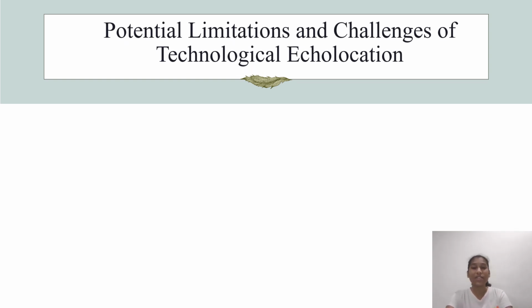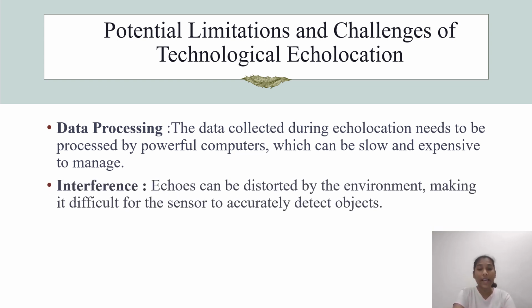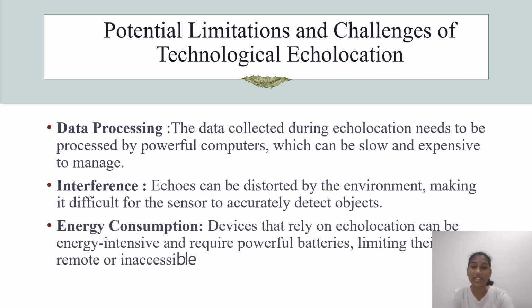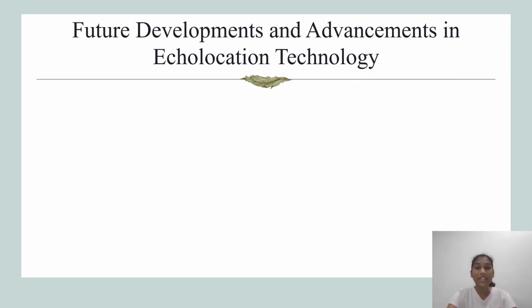Potential limitations and challenges of technological echolocation. Data processing. The data collected during echolocation needs to be processed by powerful computers, which can be slow and expensive to manage. Next, interference. Echoes can be distorted by the environment, making it difficult for sensors to accurately detect objects. Next, energy consumption. Devices that rely on echolocation can be energy intensive and require powerful batteries, limiting their use in remote or inaccessible places.